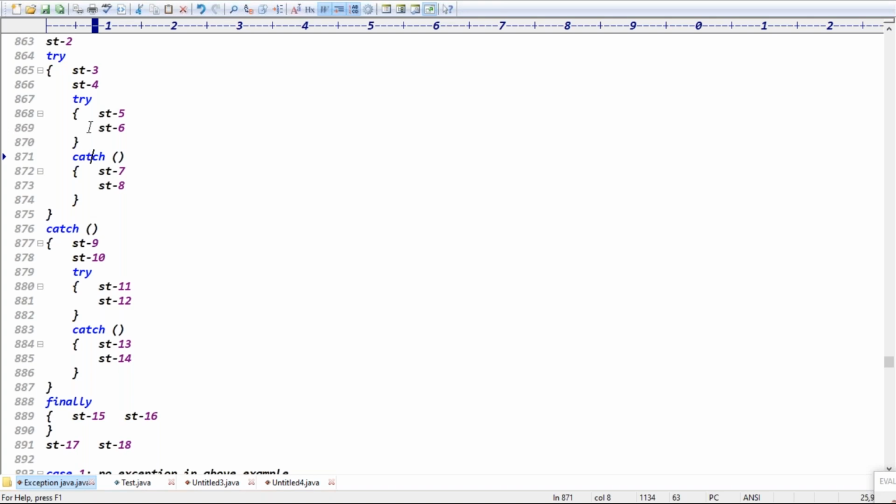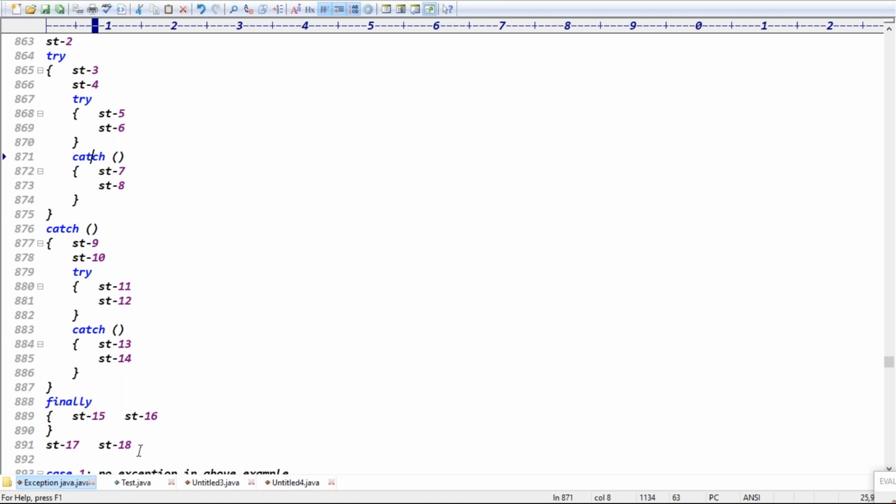The correct answer is 1, 2, 9, 10, 11, 12, 15, 16, 17, 18, guys. 18 also executes, right? Exactly. Because it's a normal termination, guys. Because the catch block is matched, right? Please repeat: 1, 2, 9, 10, then 11, 12, 15, 16, 17, 18. That is correct.